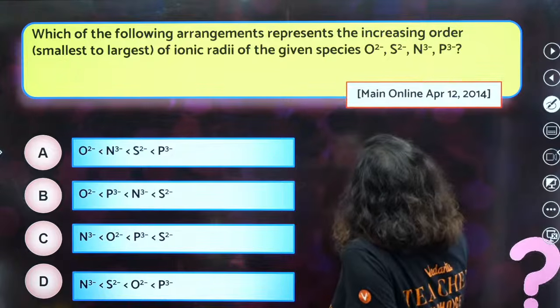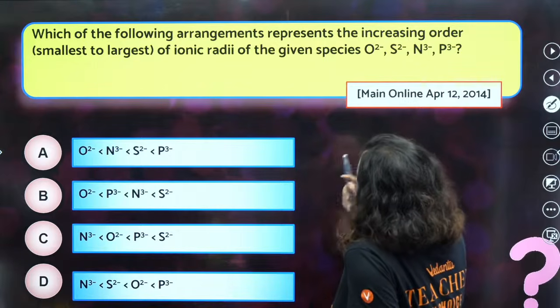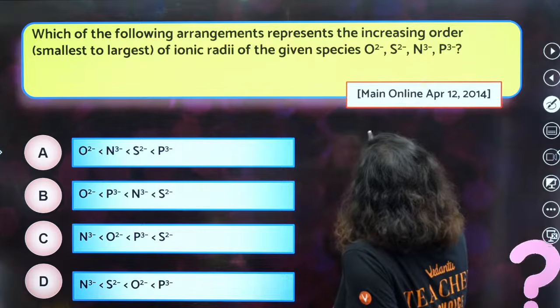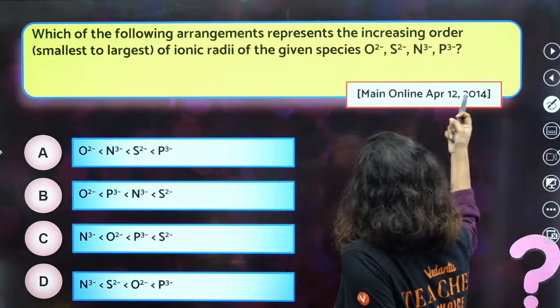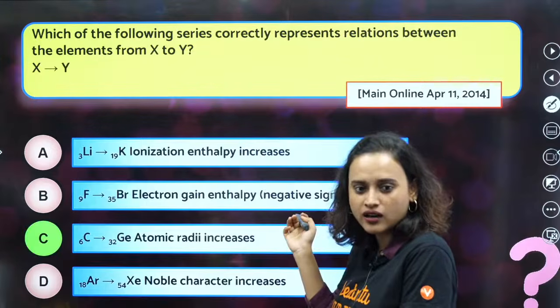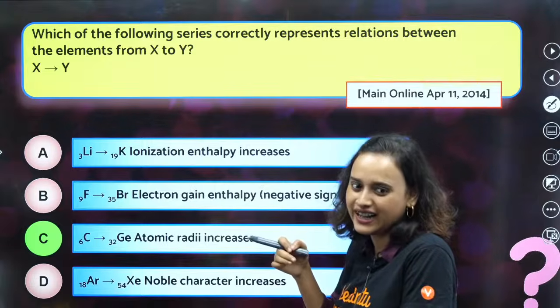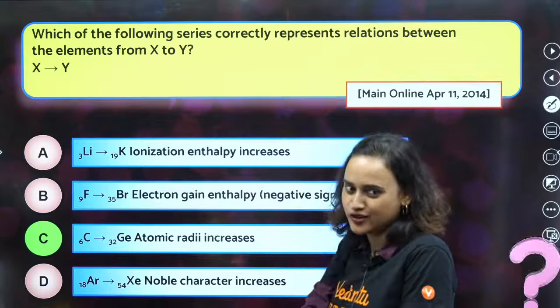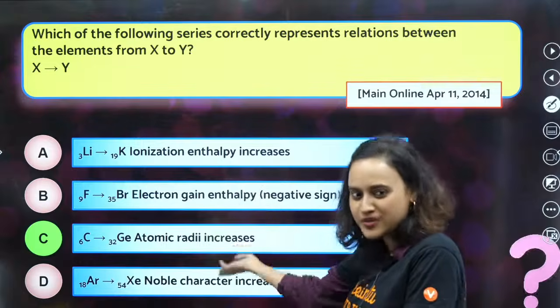Which of the following arrangement represents the increasing order, smallest to largest, ionic radii of the given species? O2 minus, S2 minus, N3 minus and P3 minus. Can you do this? How? Garima, atomic radii increases down the group, no? So that is why.